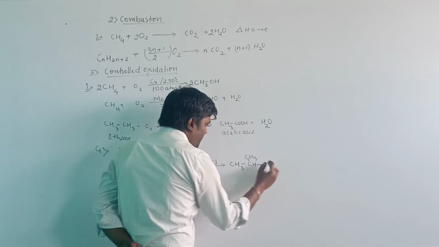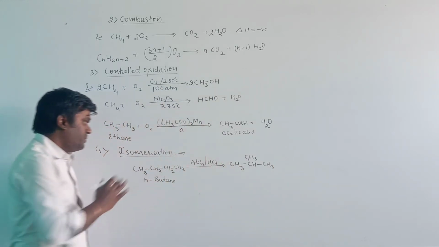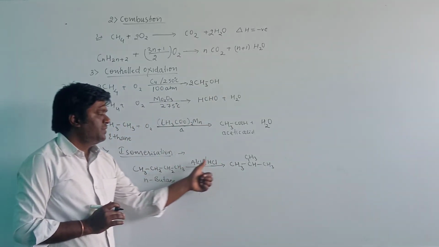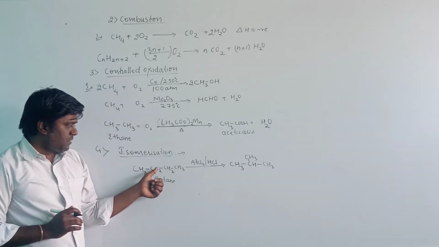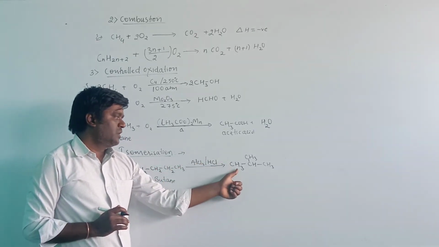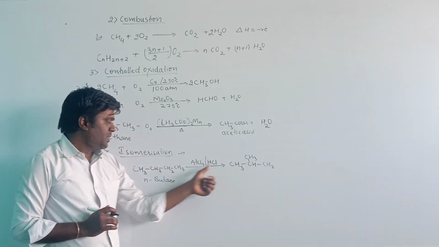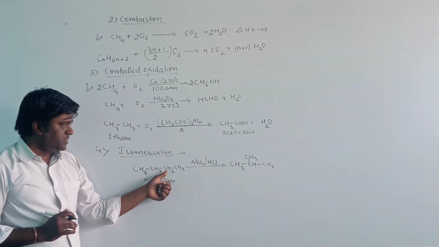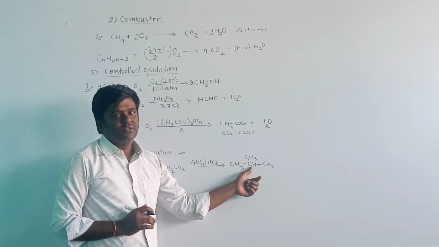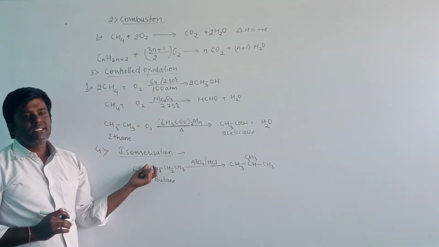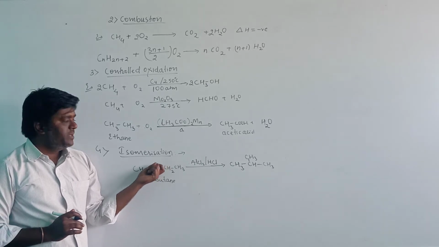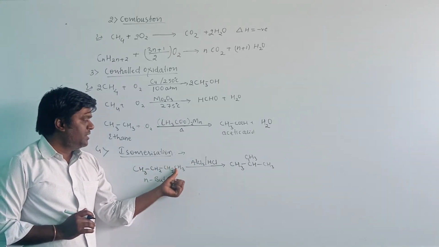CH3CH3. When we compare the reactant and product, the reactant contains 4 carbon atoms, the product also contains 4 carbon atoms, and 10 hydrogens, it also contains 10 hydrogens. These contain the same molecular formula but differ in the number of carbon atoms in the parent chain.